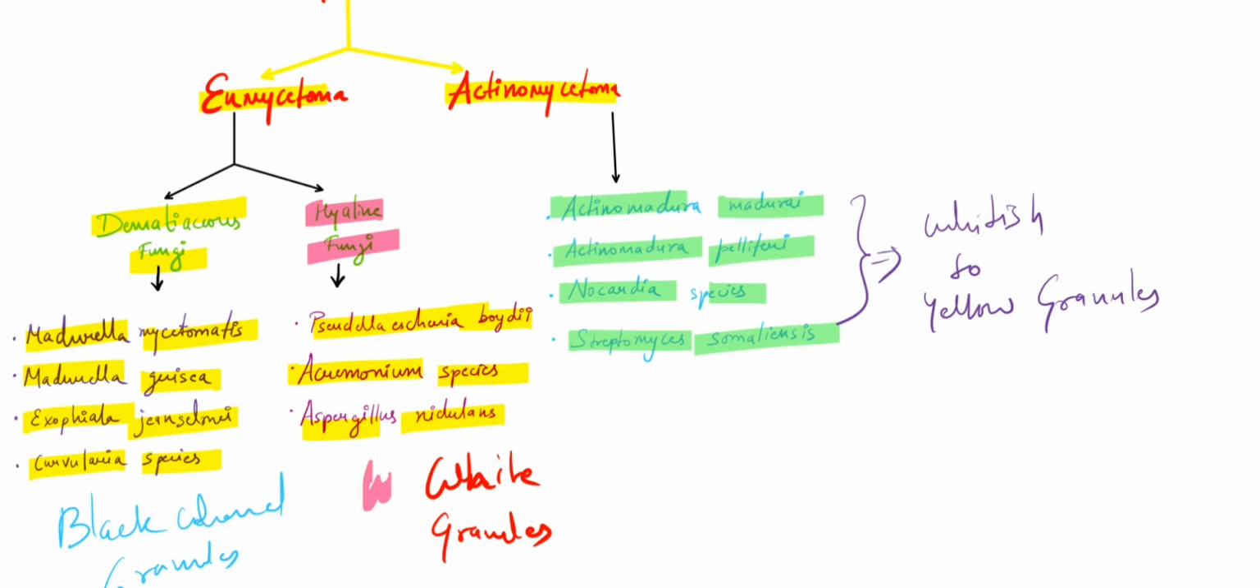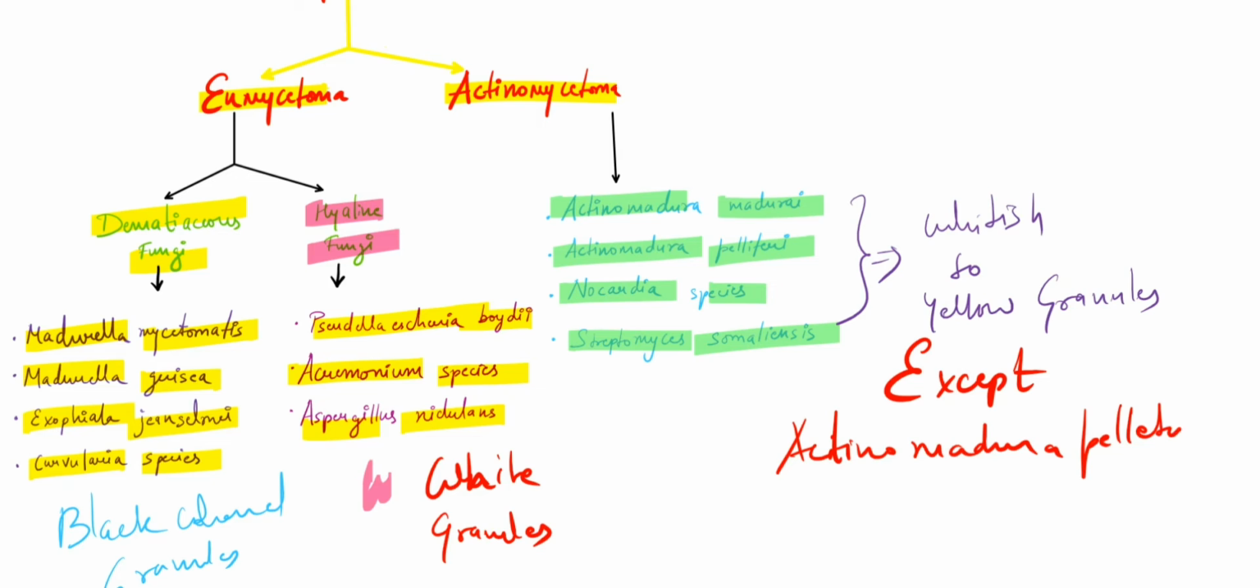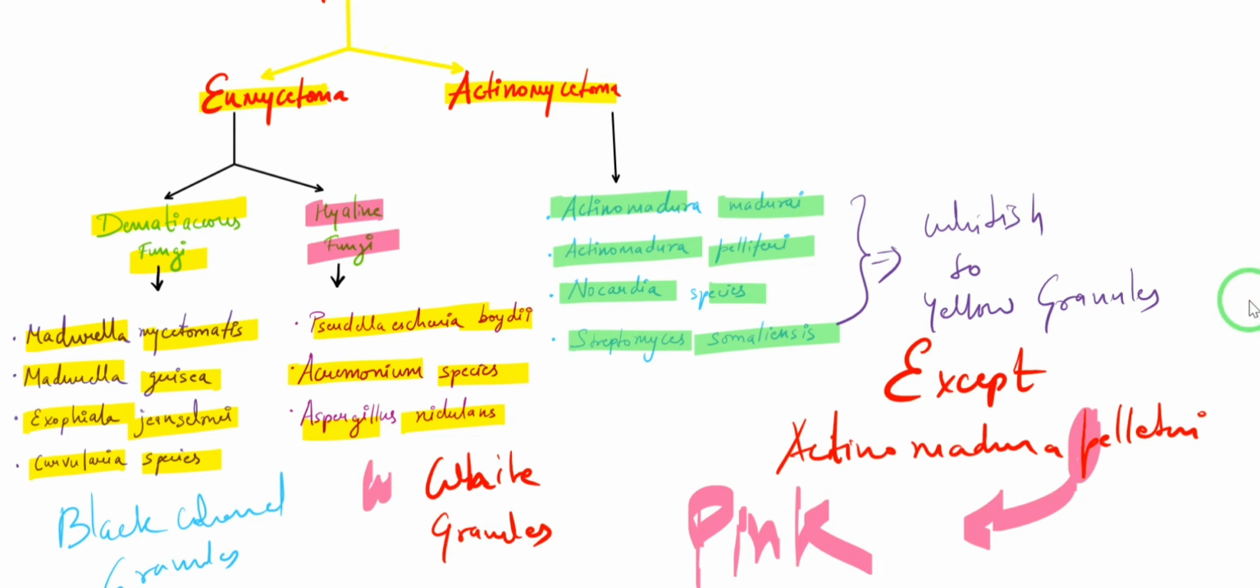So the actinomycetes, you will be seeing whitish to yellow colored granules, except in case of Actinomadura pelletieri. So you can remember P for pelletieri and P for pink. So in case of Actinomadura pelletieri, you will be seeing pink to red color granules. Right, so this is important. In all cases of actinomycetoma, we are going to see whitish to yellow colored granules. But in case of Actinomadura pelletieri, we will see pink to red color granules.